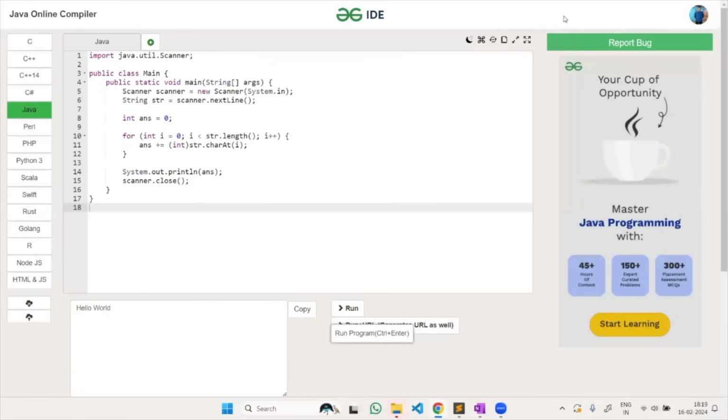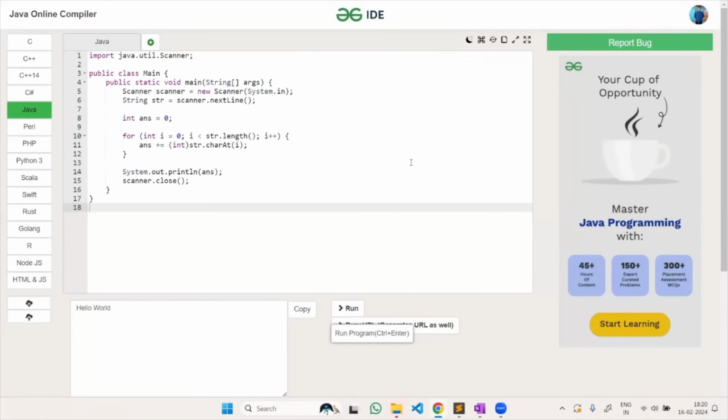And now the Java code for the same question. You can see here, same thing. I am taking the string as an input, and then I am assigning the answer variable, and then I am iterating over the whole length of the string. And you can see here, I have to typecast this, which I am showing you here. In Java, since there is a property of typecasting, you simply typecast that character into an integer value in the decimal form, and you will easily get your answer here.